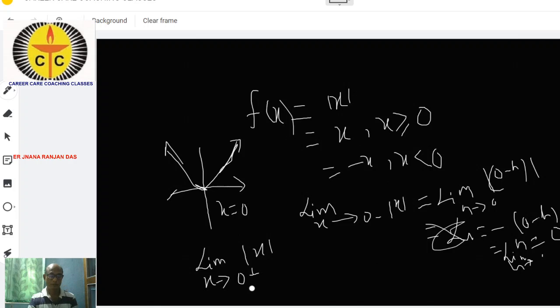So you can write limit h tends to 0 of mod of 0 plus h.